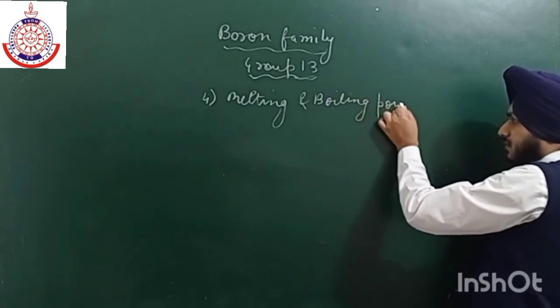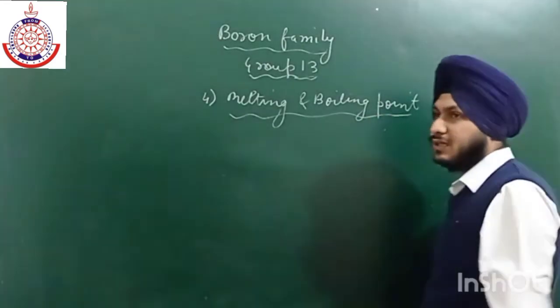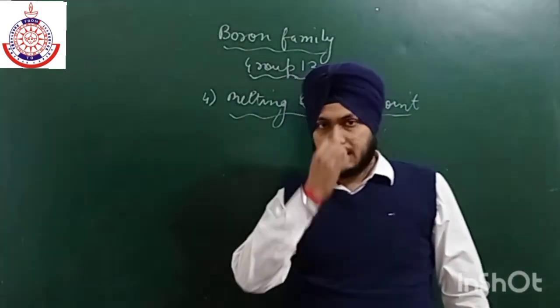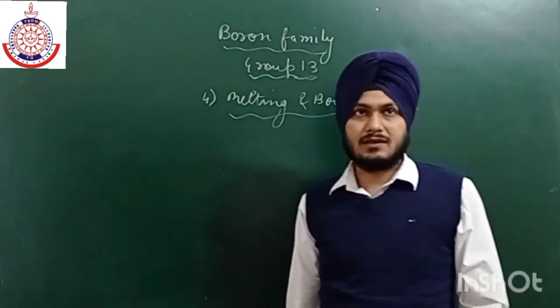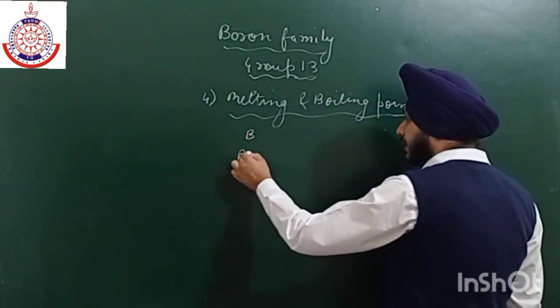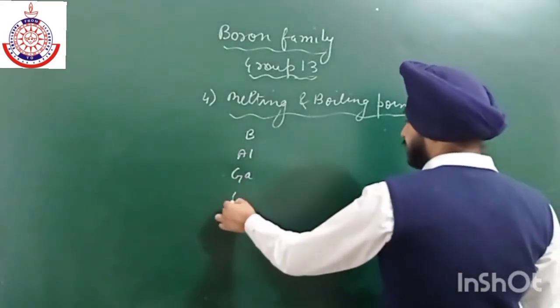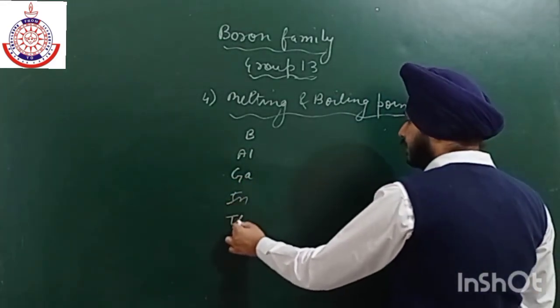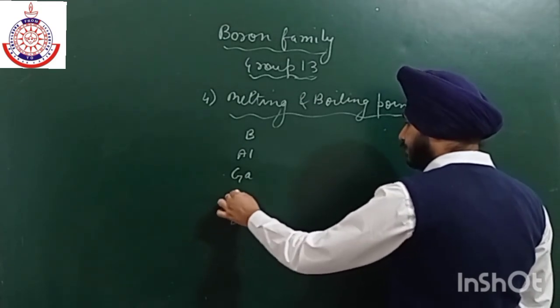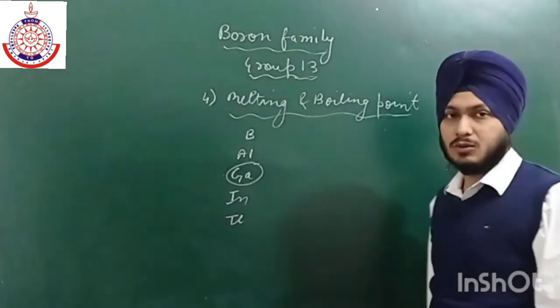Now if we talk about melting point and boiling point, that depends upon the crystal structure. There is an exception in melting point again in the case of gallium. As we all know, gallium is a liquid, so the melting point of gallium is very low.